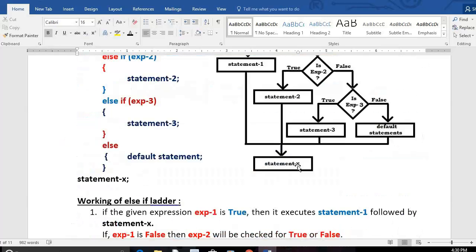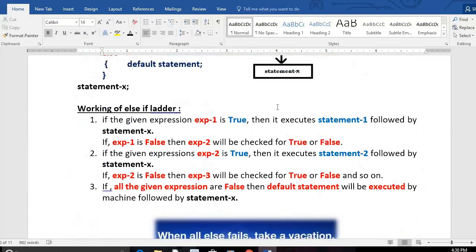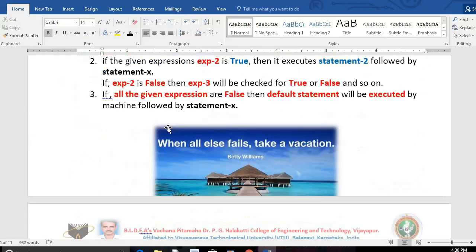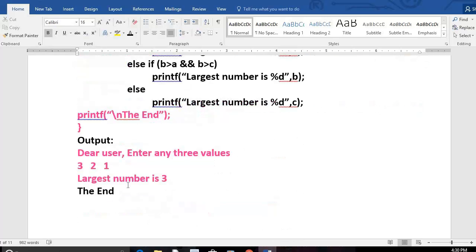That means you have to explain, you have to write the syntax, you have to draw the flowchart and write the working of the ELSEIF ladder and give the programming example. If you have the time, write the output.